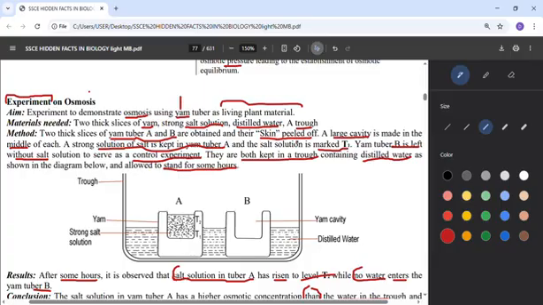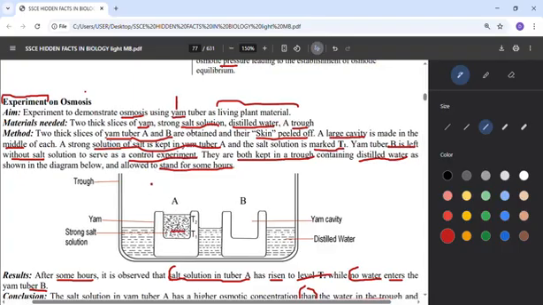So you don't just use yam that is not peeled. And it must be raw yam, not cooked, so that the cells would not have died. You make a large cavity, a hole like this, in the two yams. Then you pour a strong solution of salt, that means water and salt together, into A to level T1. But in the second yam, don't put any salt water, leave it like that.